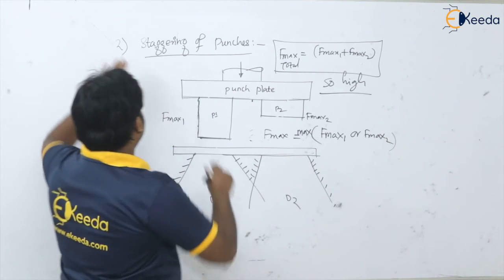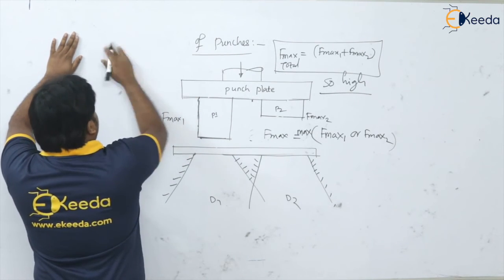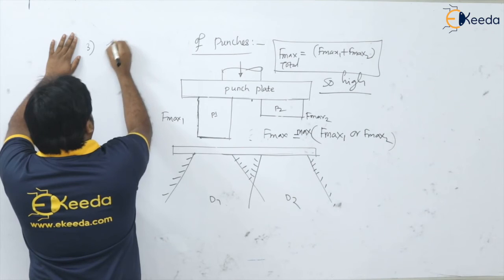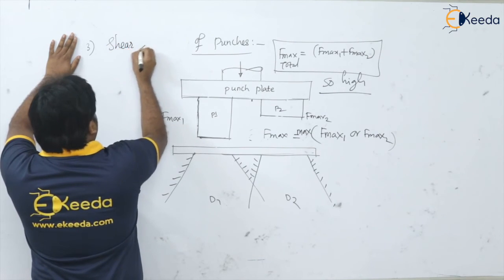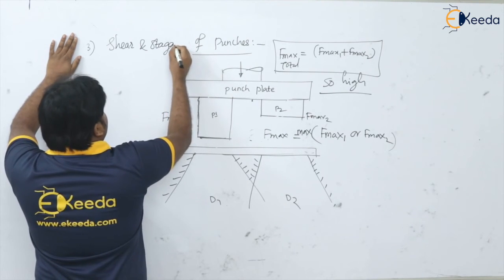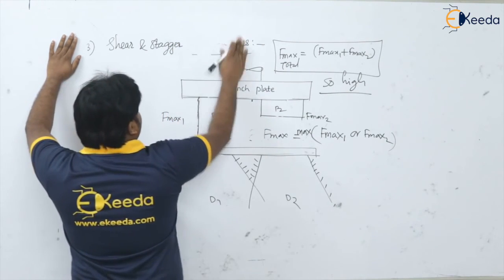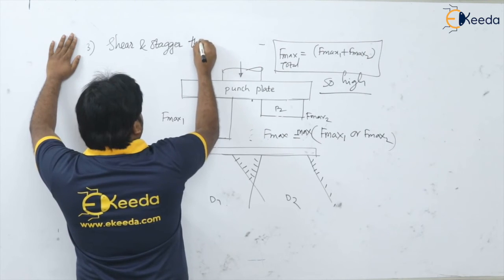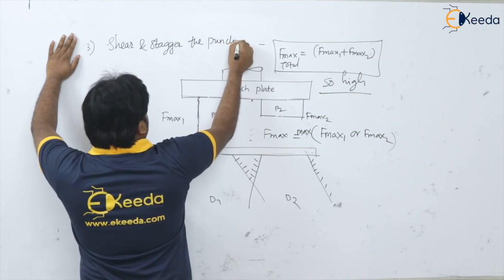The shear and stagger are together. The third method is shear and stagger of the punch or the punches.